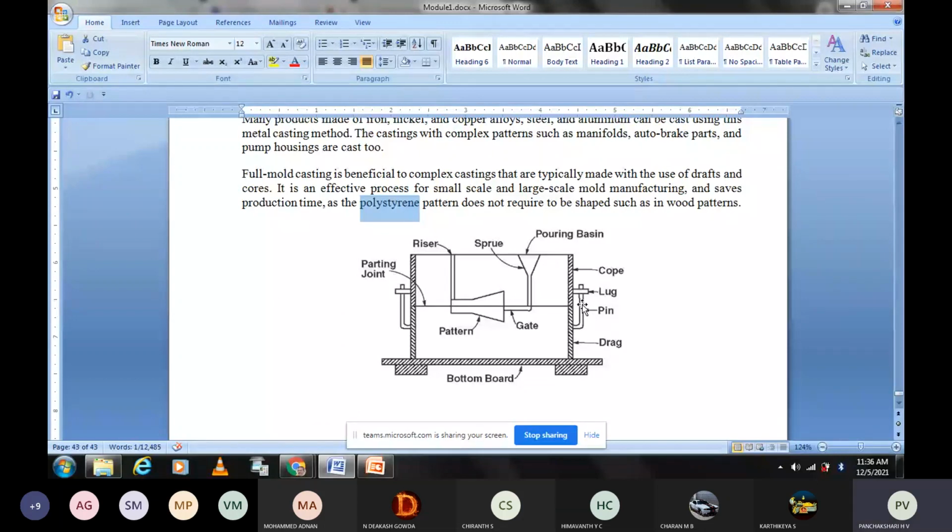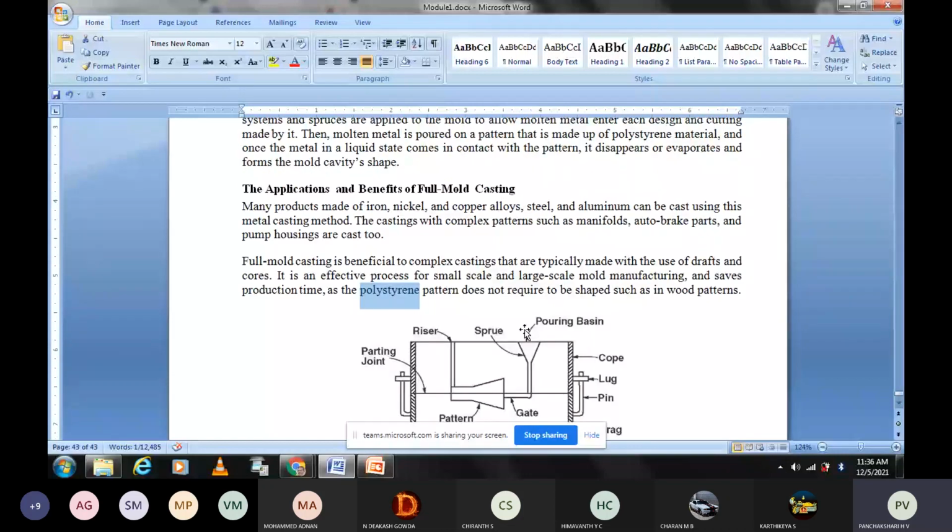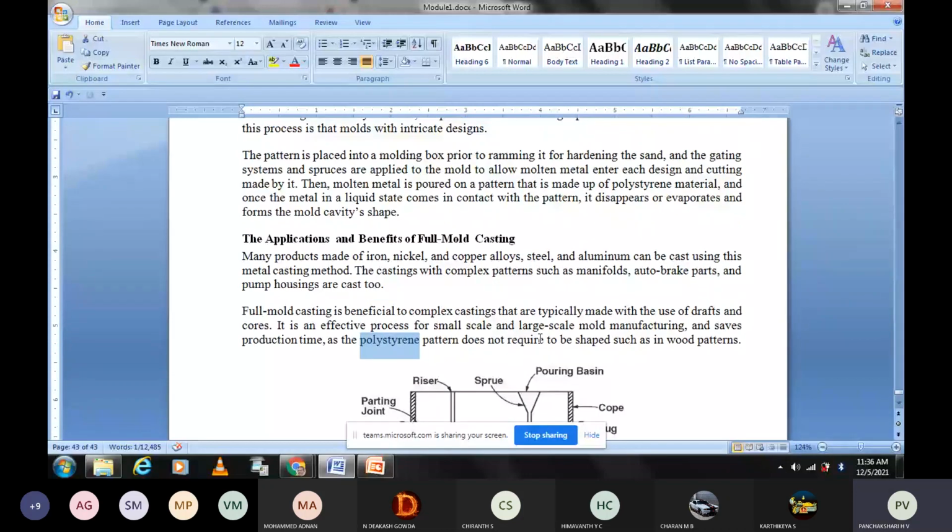We will get a good quality product, but the cost is a bit higher because for every casting we need a separate pattern. Once it is used, it is not available for the next. When the liquid metal is poured, it will melt and collapse. So for every casting, a new pattern has to be used. Therefore, it is a bit expensive compared to other types of patterns.